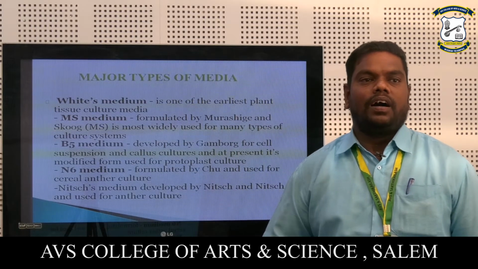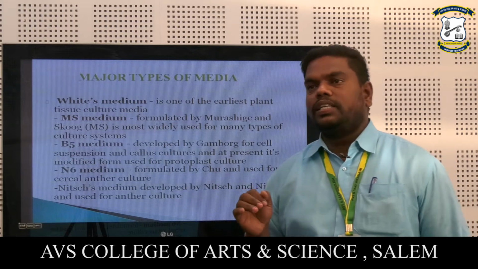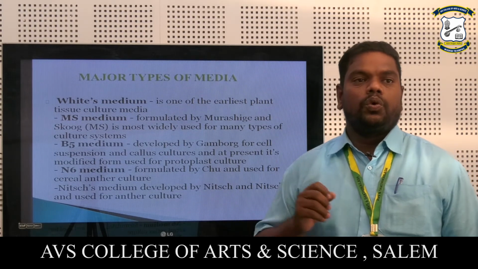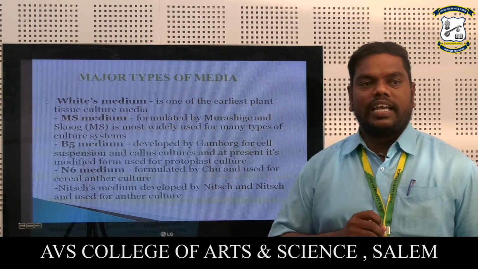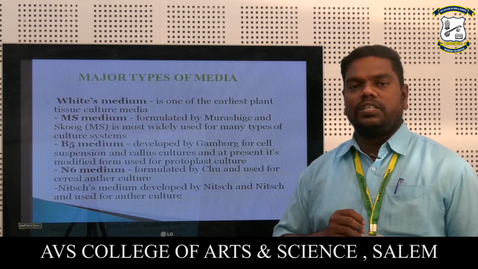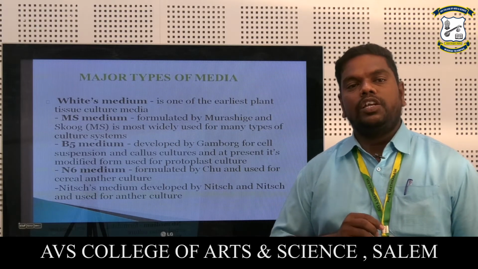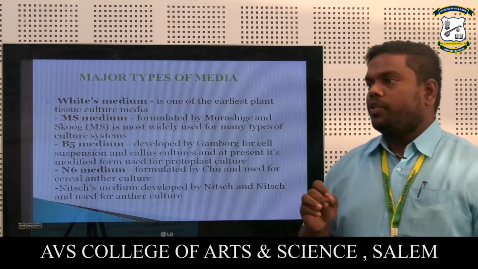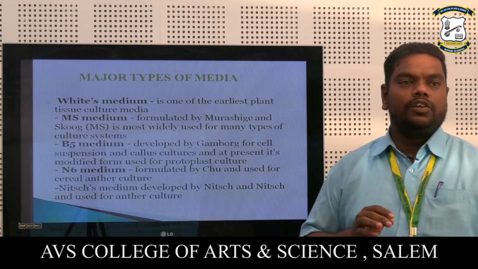Major types of media. White medium was first introduced in plant tissue culture and is one of the earliest plant tissue culture media. Second is MS medium, formed by Murashige and Skoog in 1962, most widely used for many types of culture systems; maximum plant tissue culture worldwide uses MS medium.